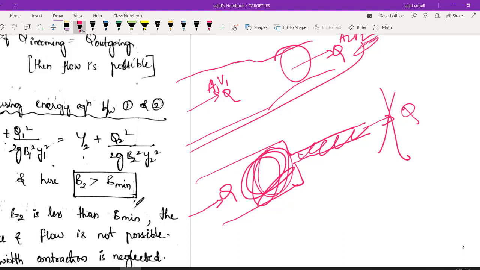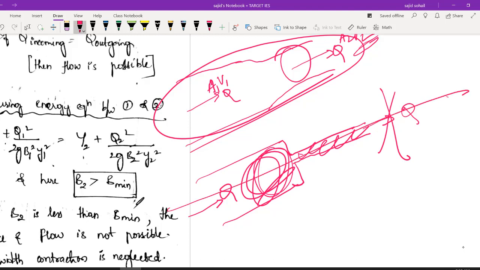So we have this formula, it's well and good, but it also has certain limitations. It is not that you keep reducing the dimension and you will get infinitely high velocity. It is not practical to achieve, right? I hope you are getting it. So there is a certain limit for my width contraction also. Whatever width I have in this section, let us take b2, it cannot be less than a certain value.